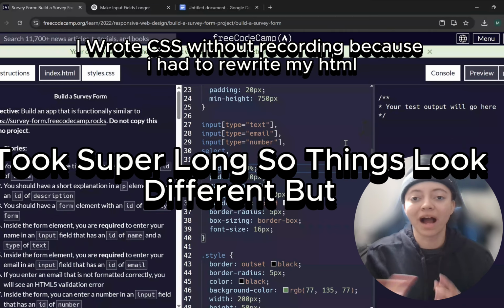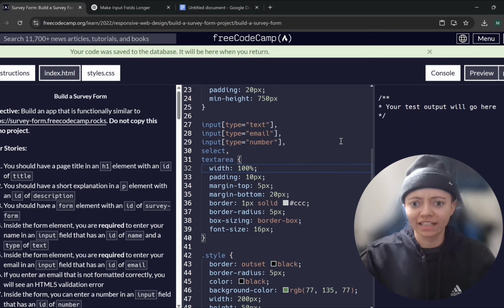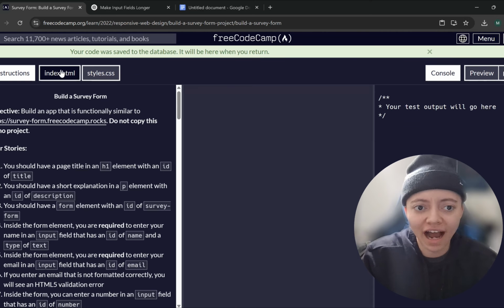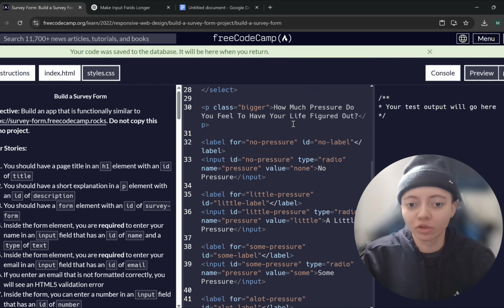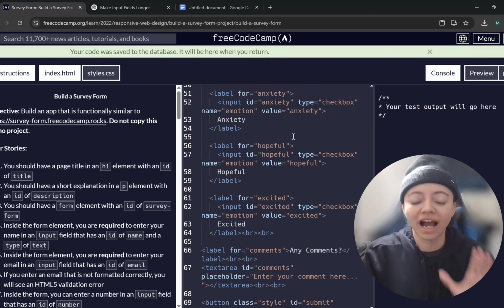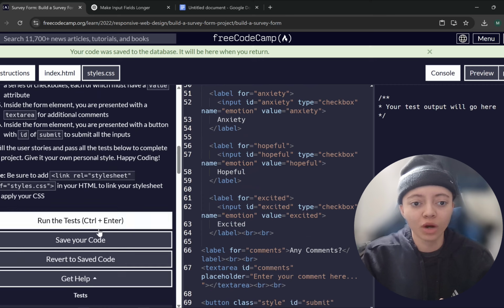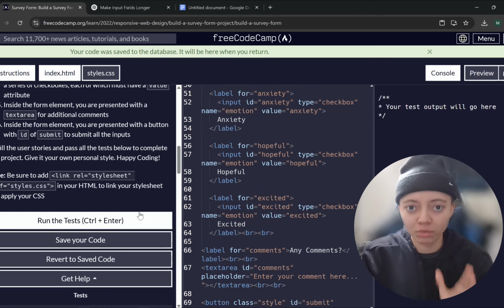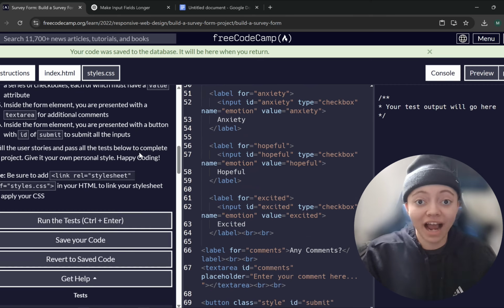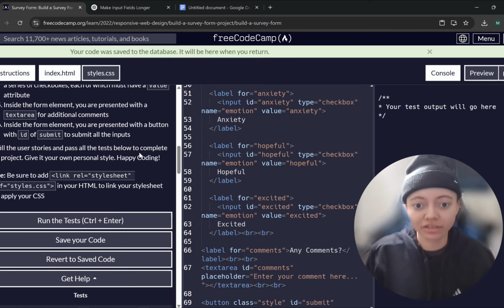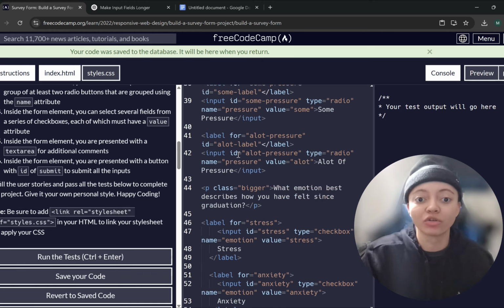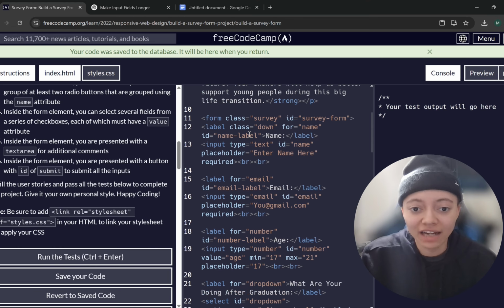Alrighty, guys, so I am here, but look at this. It seems like it is already done. I ended up doing the rest of this project with CSS, and the only reason why I didn't film it was because I got so annoyed because I didn't know that there was a save your code button. So when I left, everything deleted. So I had to sit there and resend myself. Thank God I recorded it, so I was able to copy and paste what I had written. But a lot of things ended up changing.